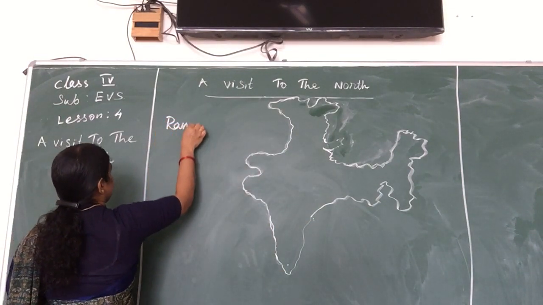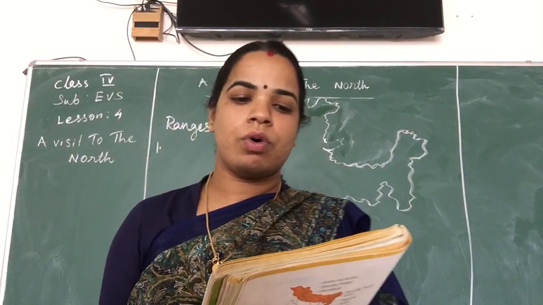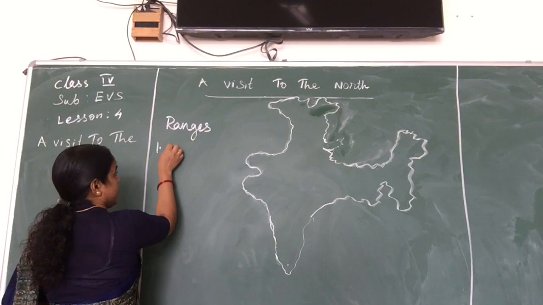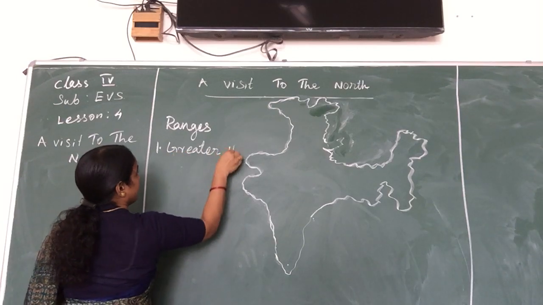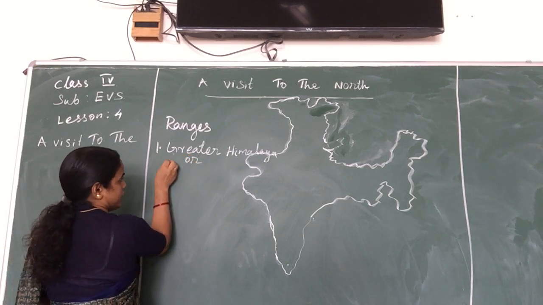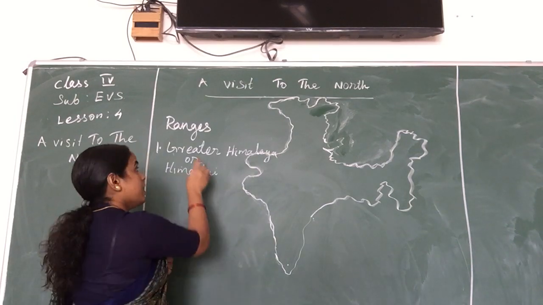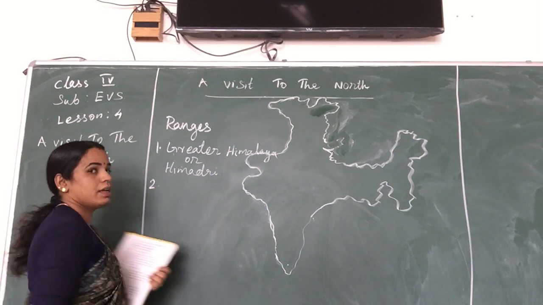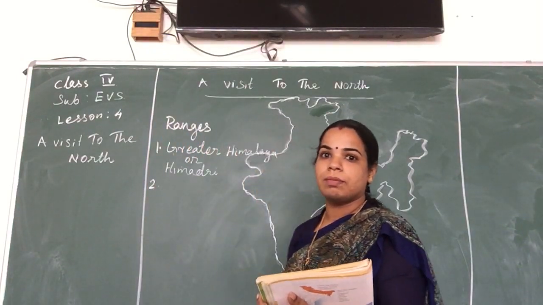The three mountain ranges in the Himalayas are, the first one, the Greater Himalaya or the Himadri range. What is the first one? The Greater Himalaya or the Himadri range. Okay, the second one is the Middle Himalaya or the Himachal range.